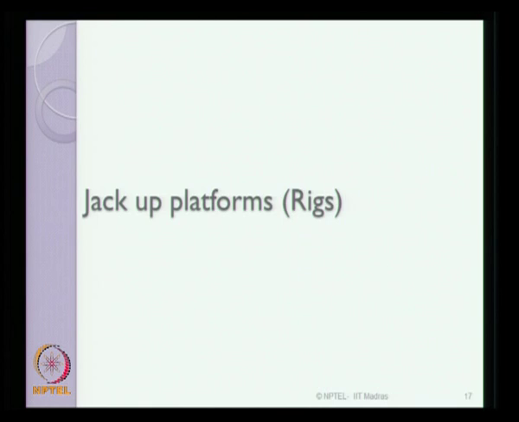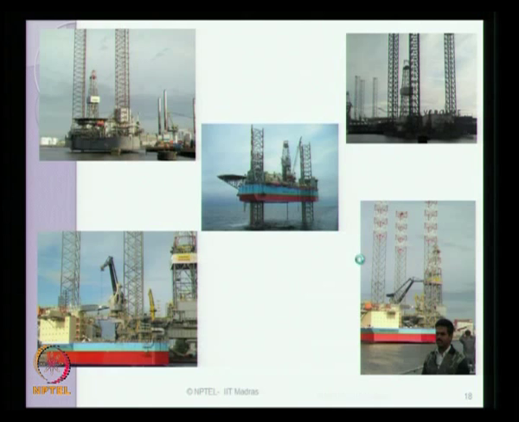The second type of marine structure which is again meant and constructed for exploration drilling essentially is what we call a jack-up platform. In summary, these kinds of platforms are addressed as drilling rigs in the literature. These are different kinds and photographs of the jack-up rigs taken at different sites during installation.